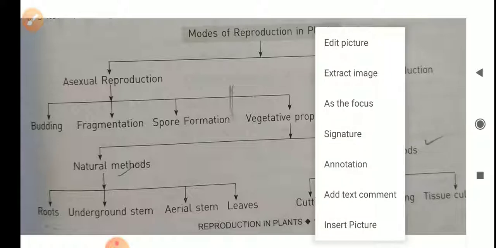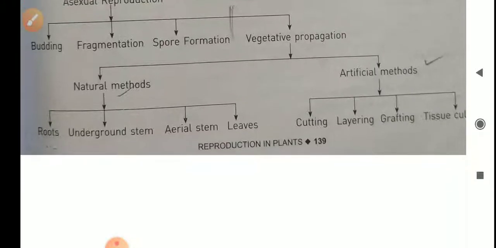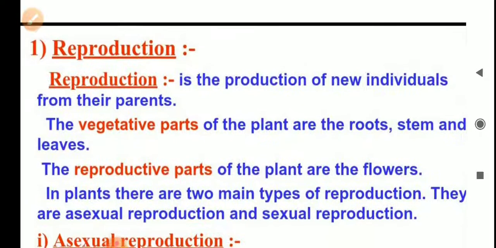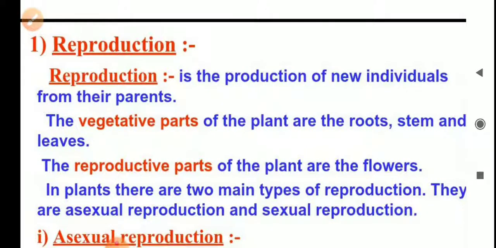So now we'll come back to reproduction. Reproduction, as I have just explained, is the production of new individuals from their parents. The vegetative parts of plants are the roots, stem and leaves.